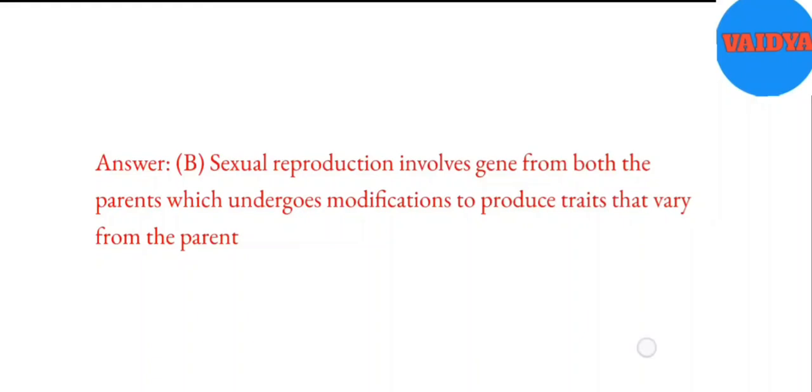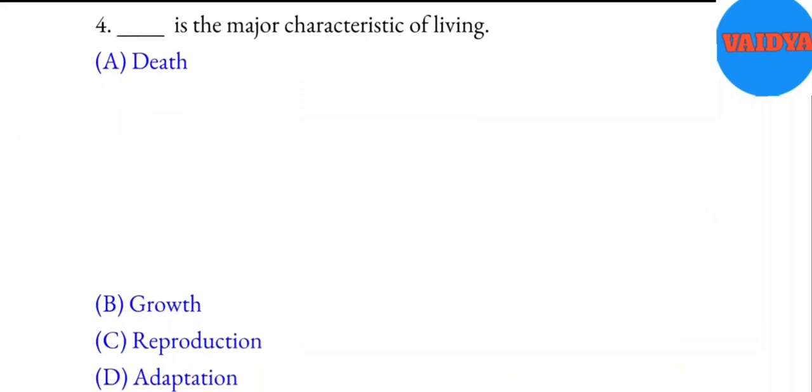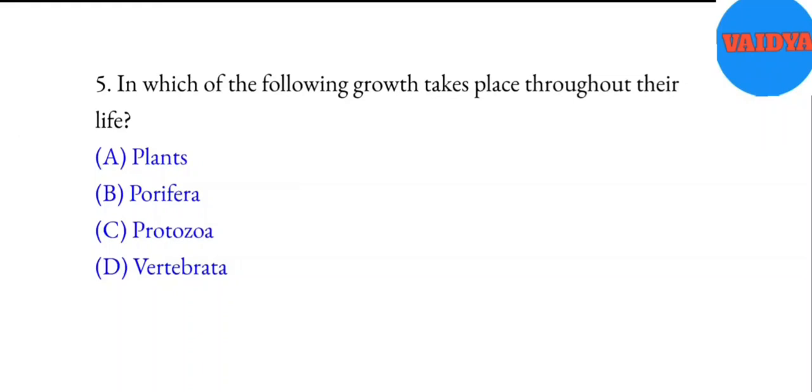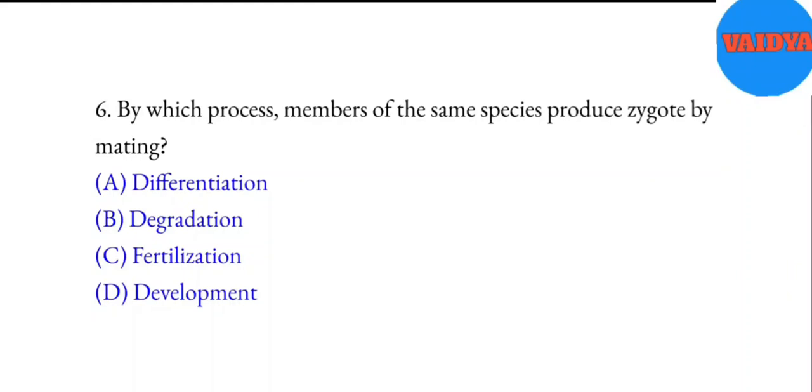parent. 4. Dash is the major characteristic of living. A. Death. B. Growth. C. Reproduction. D. Adaptation. Answer. A. Death. 5. In which of the following growth takes place throughout their life? A. Plants. B. Porifera. C. Protozoa. D. Vertebrata. Answer. A. Plants. 6. By which process, members of the same species produce zygote by mating?